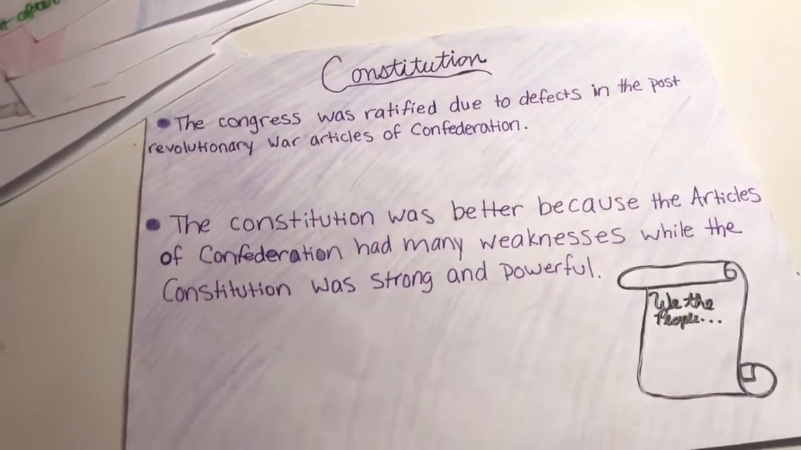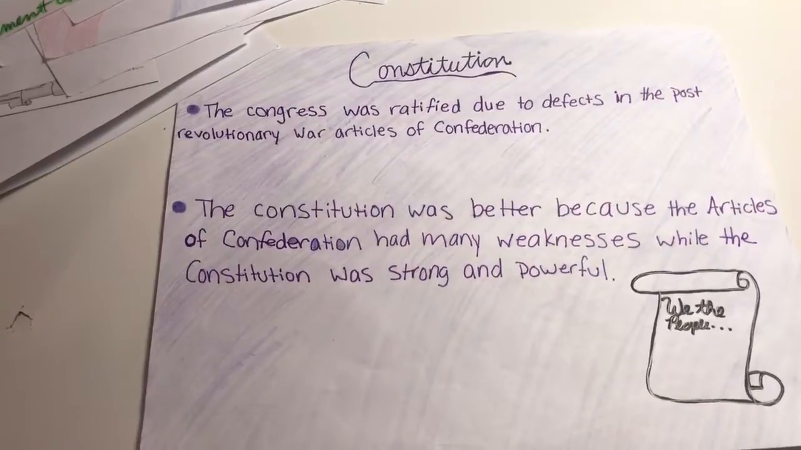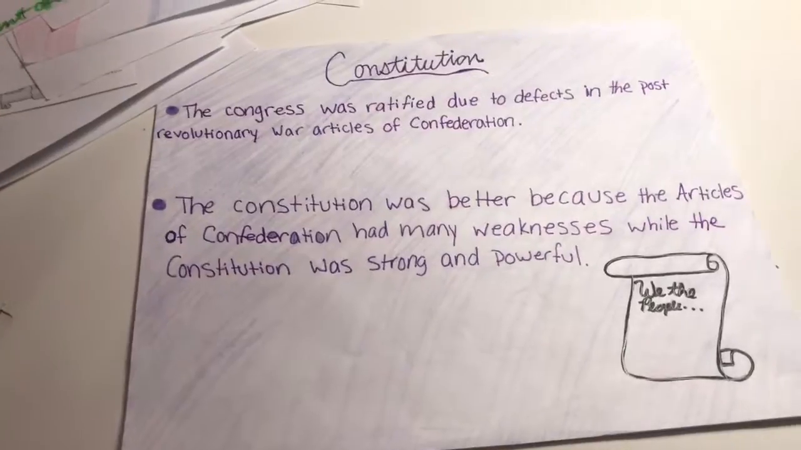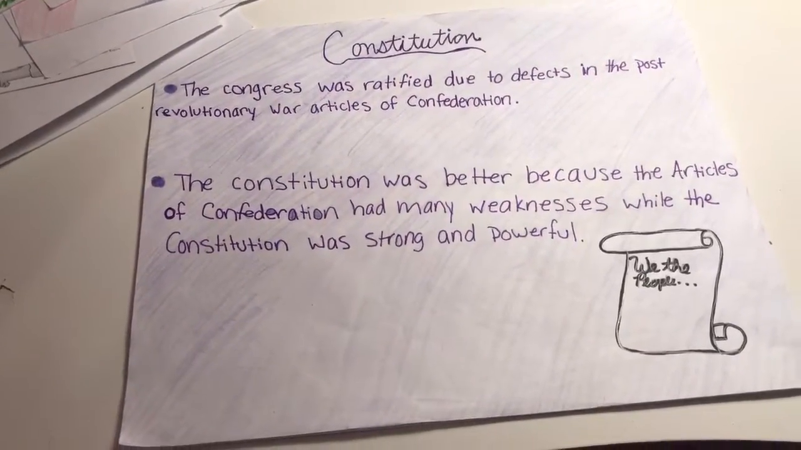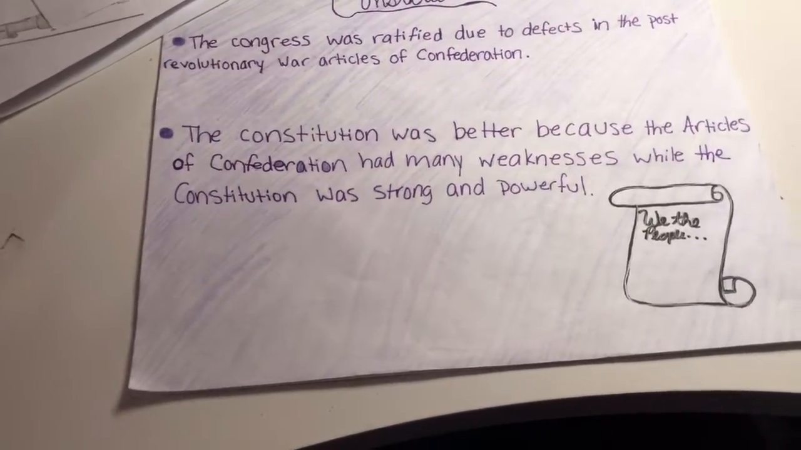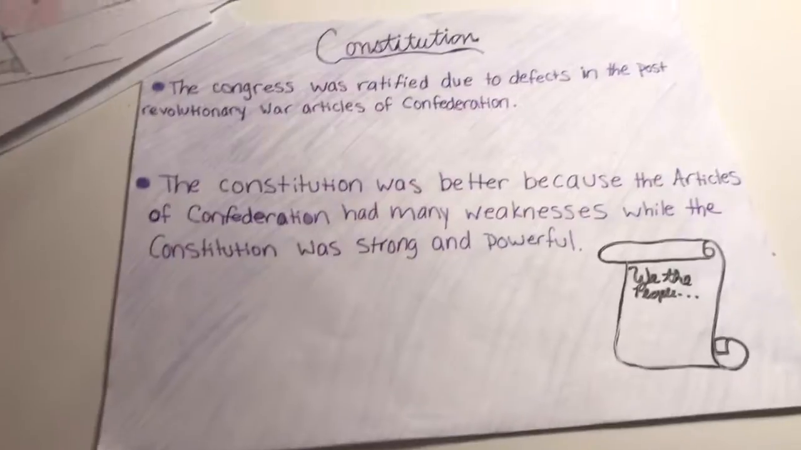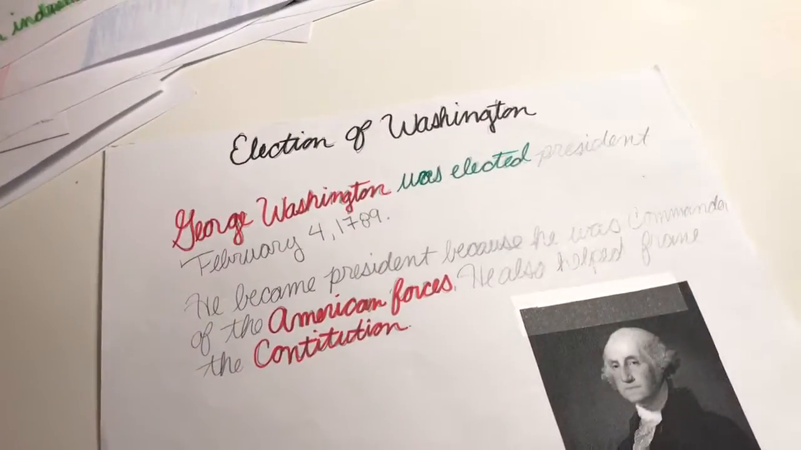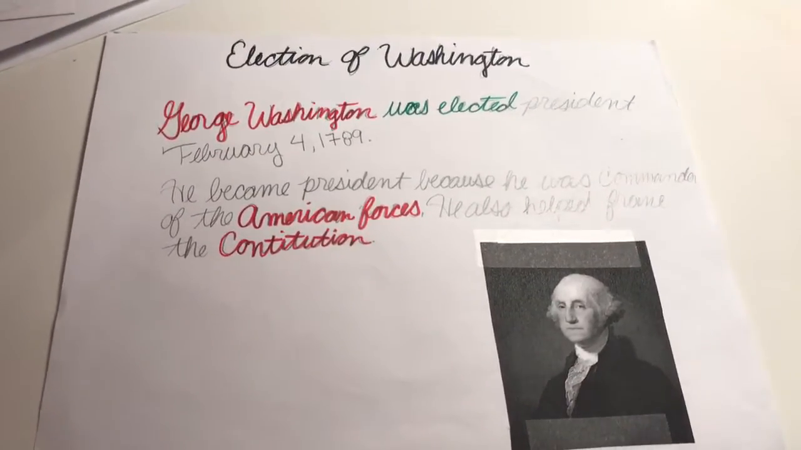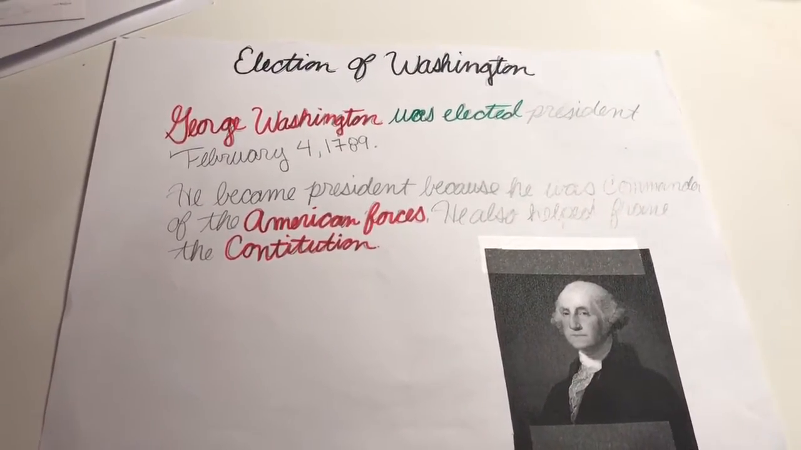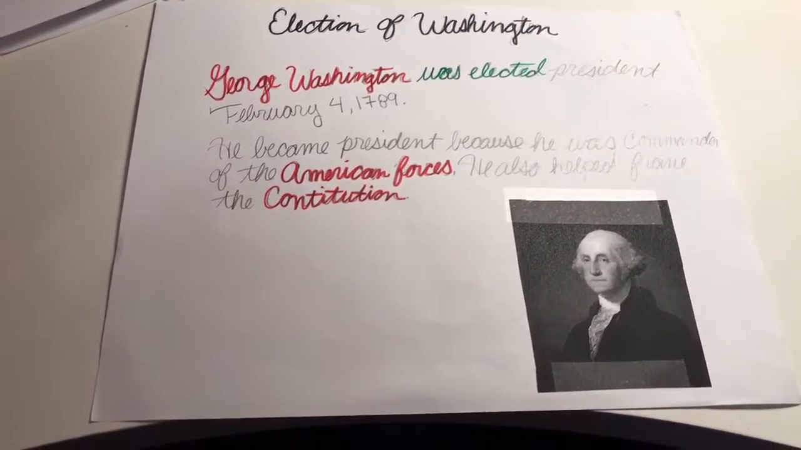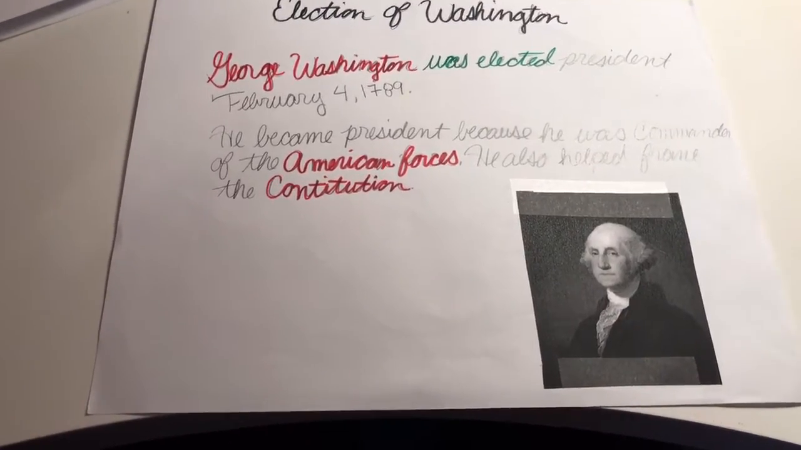The Constitution. The Constitution was ratified due to the defects in the post-Revolutionary War Articles of Confederation. The Constitution was better because the Articles of Confederation had many weaknesses, while the Constitution was strong and powerful. The election of George Washington. George Washington was elected president February 4th, 1789. He became president because he was a strong commander and he helped frame the Constitution.